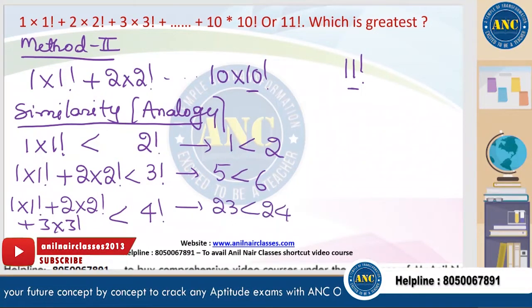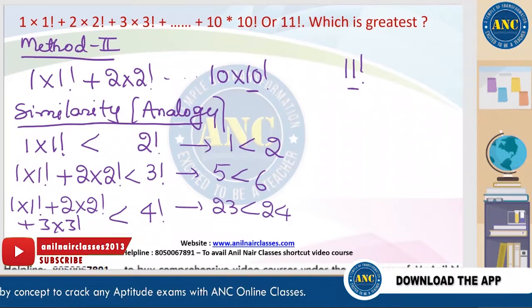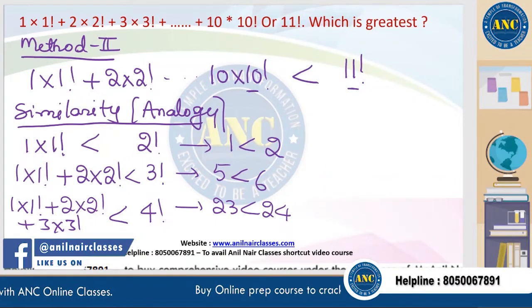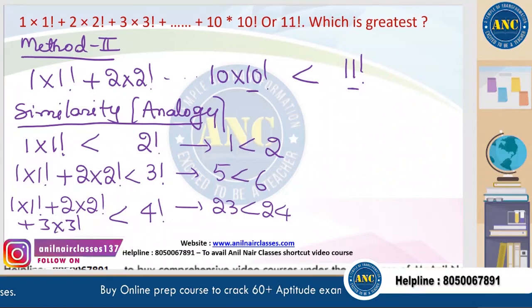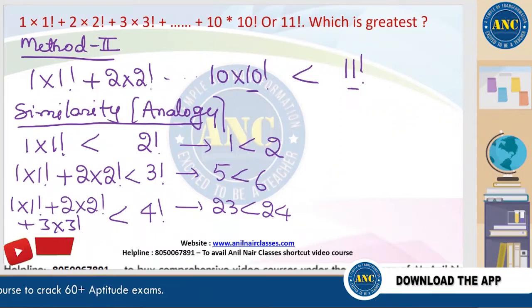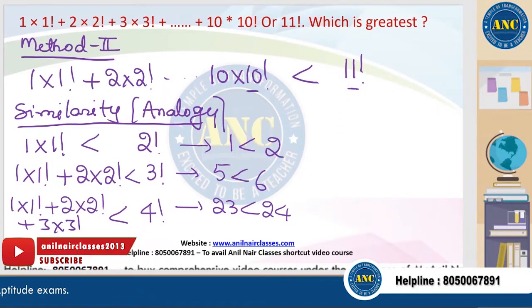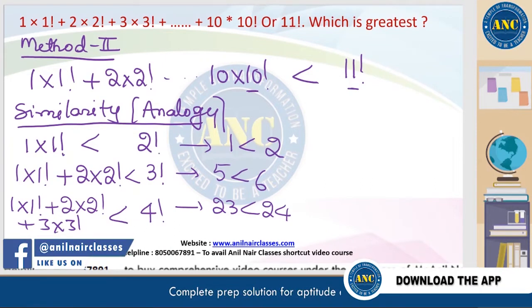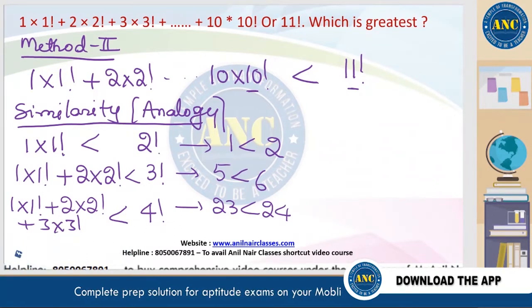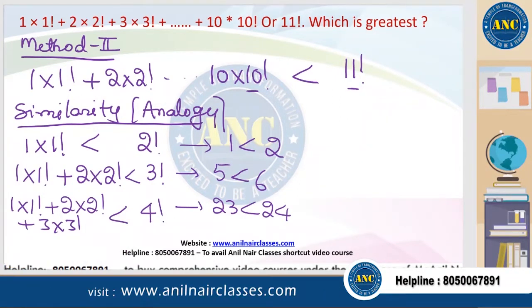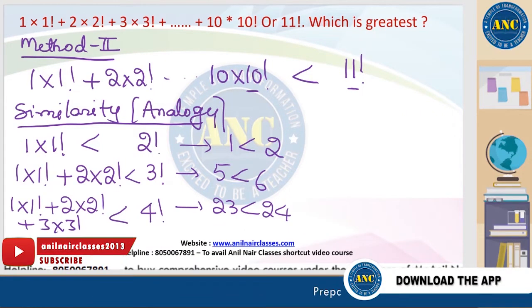So just by taking the first three numbers, we are able to conclude that this entire series is less than the right hand side. How did I do it? If it is ending with 10 factorial, the right hand side is 11 factorial. If it is ending with 1 factorial, the right hand side should be 2 factorial. If it is ending with 2 factorial, the right hand side should be 3 factorial. If it is ending with 3 factorial, the right hand side should be 4 factorial. I hope it is clear.